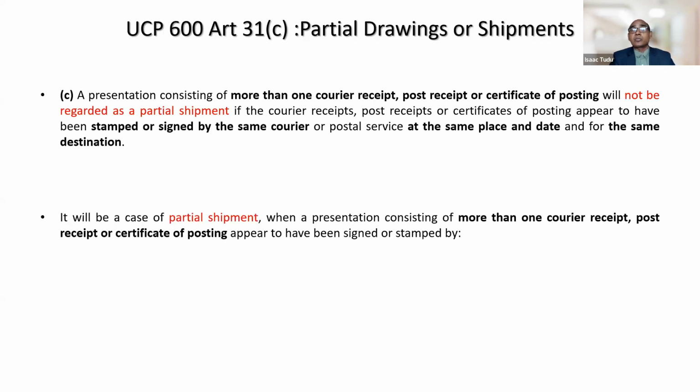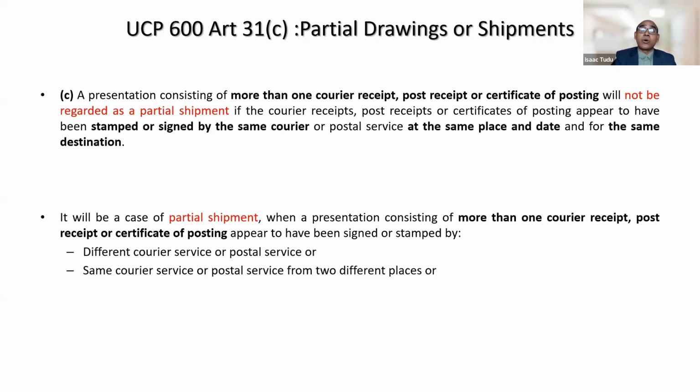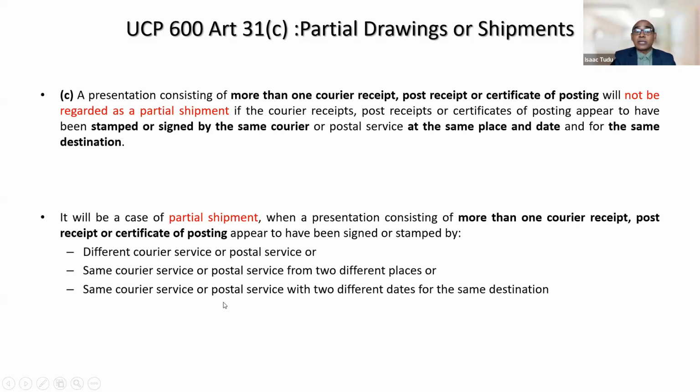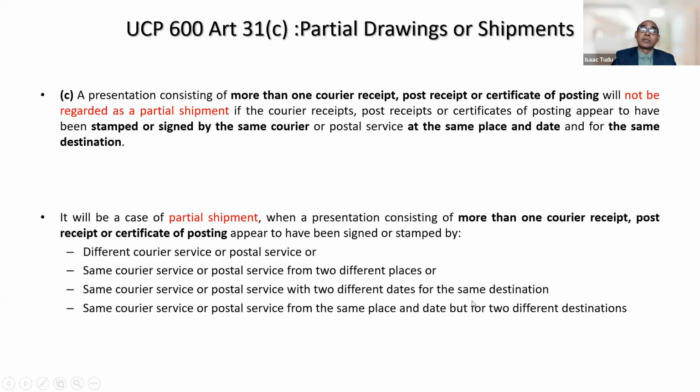So it will be a case of partial shipment when a presentation consisting of more than one courier receipt, post receipt, or certificate of posting appears to have been signed or stamped by different courier services or postal services, or the same courier service or postal service from two different places, or the same courier service or postal service with two different dates for the same destination, or the same courier service or postal service from the same place and date but for two different destinations.